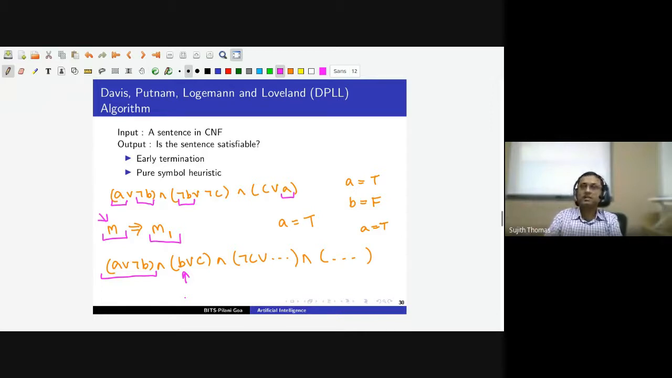So the point I'm trying to make is that this detection of a pure symbol and assigning a value to it need not necessarily be done at level 0. It can also be done when we traverse lower down in the tree. At some node in the tree which is not the root node, we may find that some symbol has become a pure symbol, and then we will make that symbol true and continue to check whether a satisfying assignment is possible. We will look at more heuristics, and we will also look at the DPLL algorithm in the next lecture.